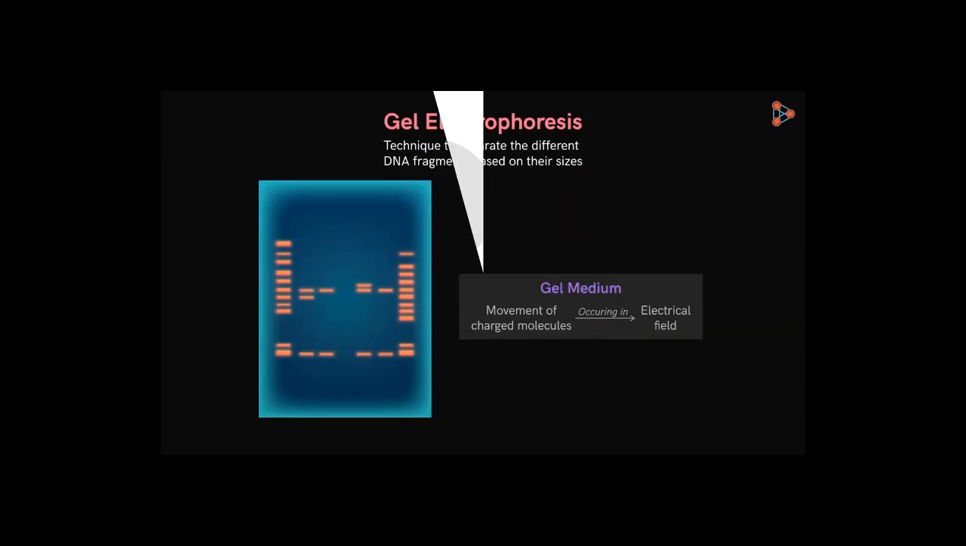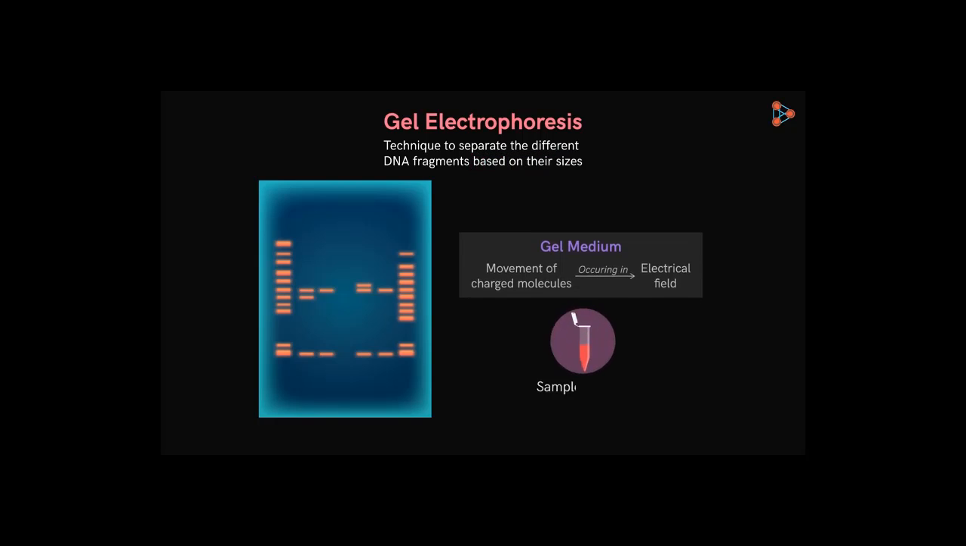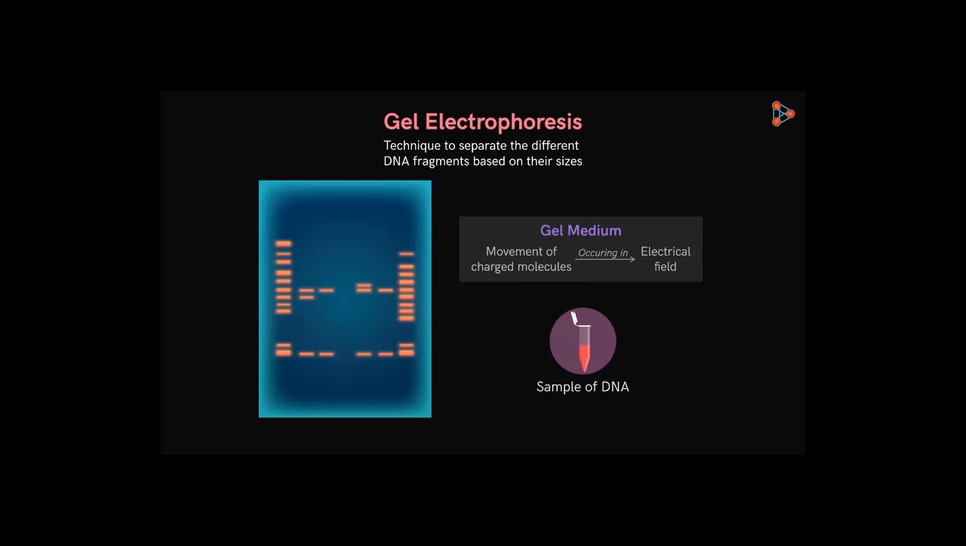Now getting back to our process. We said that the DNA molecules get separated on the basis of their sizes. So if we have a sample of DNA containing fragments formed by the activity of restriction enzymes, then separating the fragments based on the difference in their sizes would be possible with gel electrophoresis. Let's have a look at this in detail.